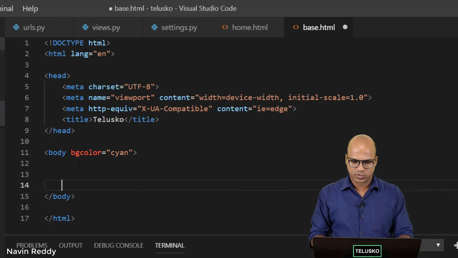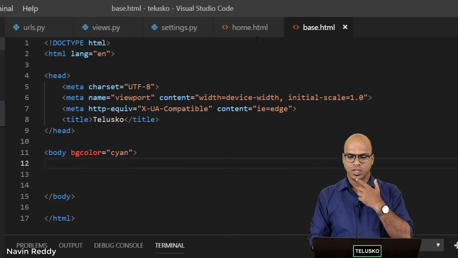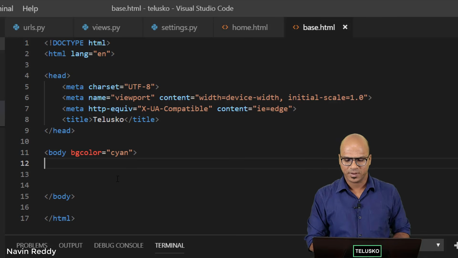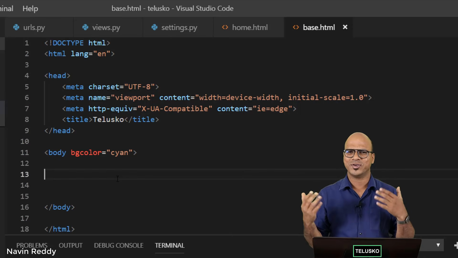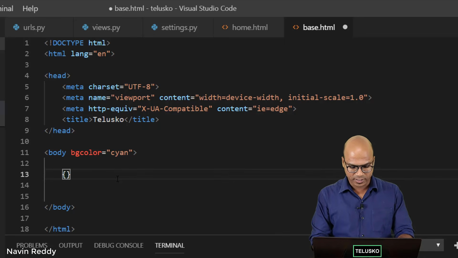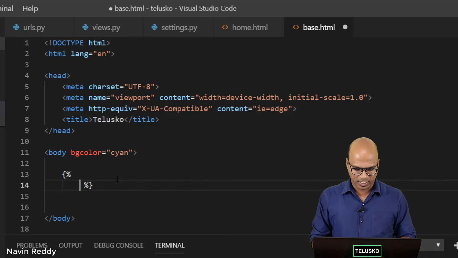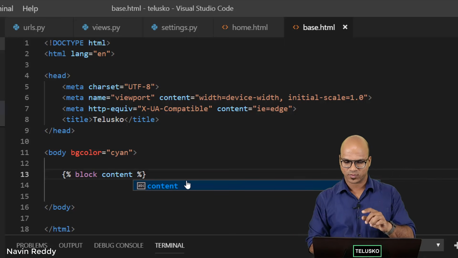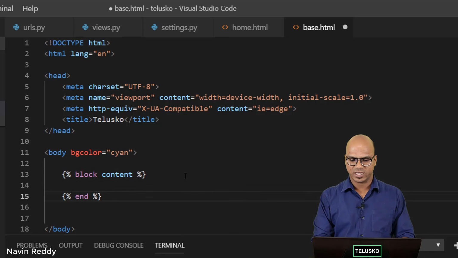Now in this body, all the pages which you will have will replace their content here. For example, if I talk about home.html, this data should go inside this base HTML. But how is that possible? To achieve that, again, we have to write code here, and that too in DTL format, or you can say Jinja format. We have to write curly brackets and enter two percent signs. This is what we normally do. Here you say block content. So this will be a block where you can put your content. When I say block, we also have to end it, so we say endblock.